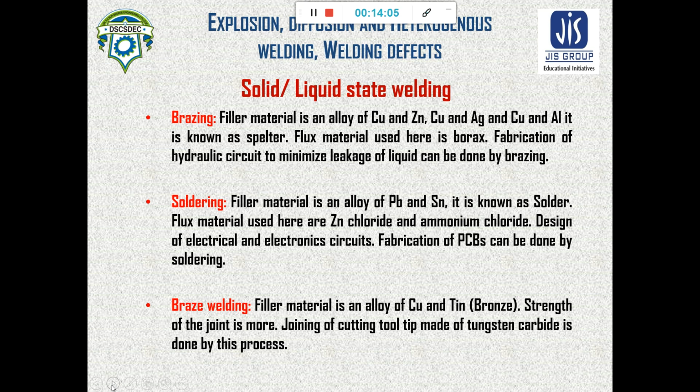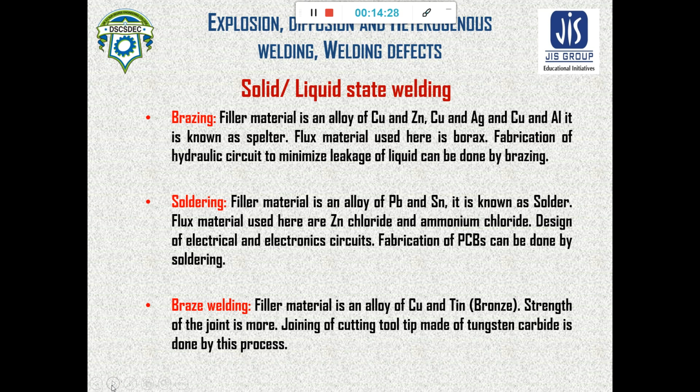Brazing means that molten spelter, the alloy of copper and zinc, copper and silver, or copper and aluminum, is poured into the joint where the joining should be done. The base material stays in the solid state.